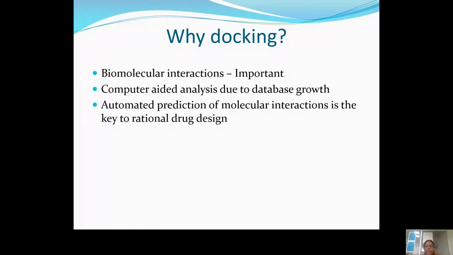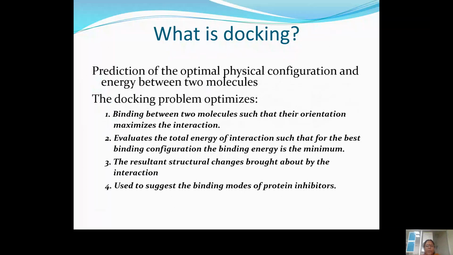What is docking? The docking problem optimizes the binding between two molecules such that their orientation maximizes the interactions, and it is capable of predicting the total energy of interaction, such that for the best binding configuration, the binding energy should be at a minimum.